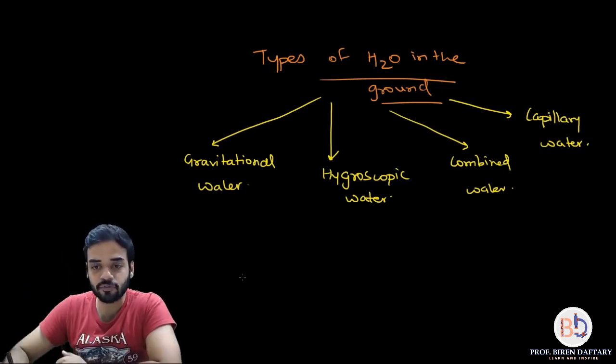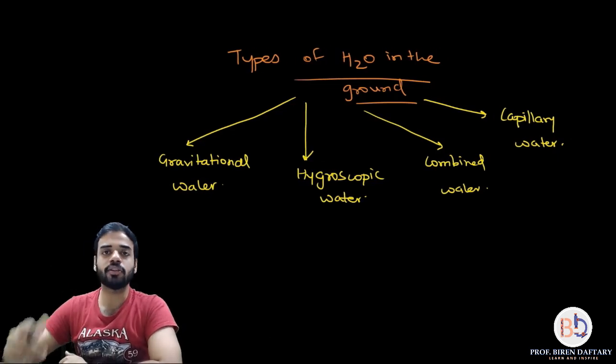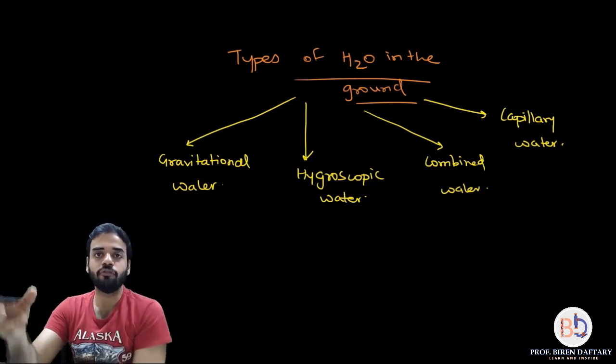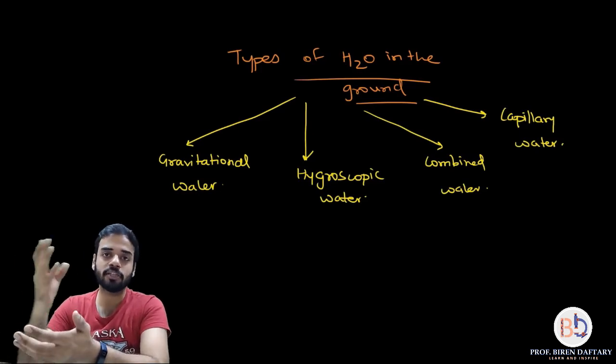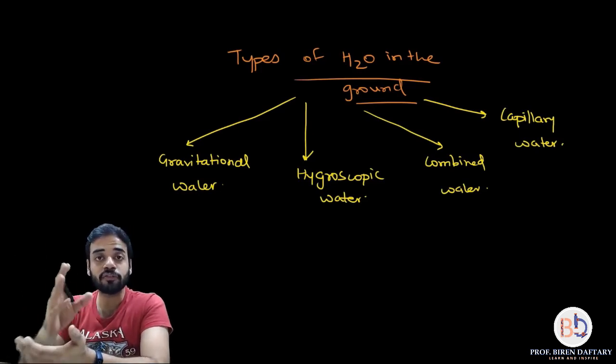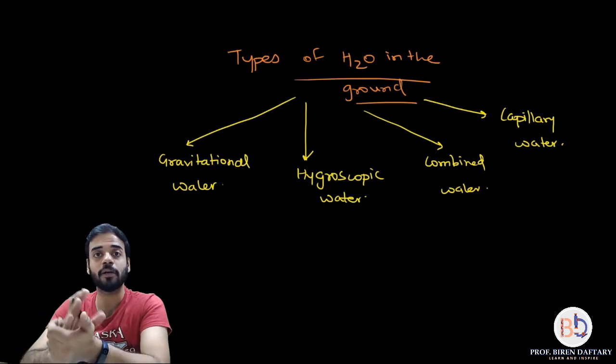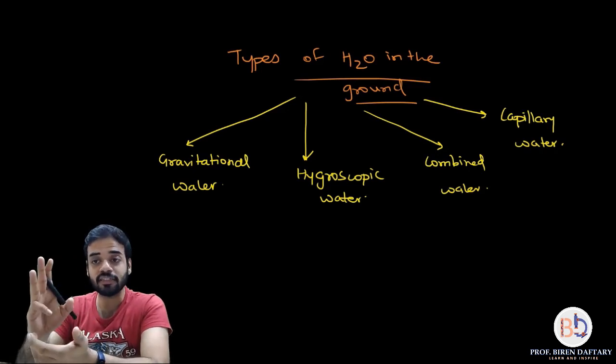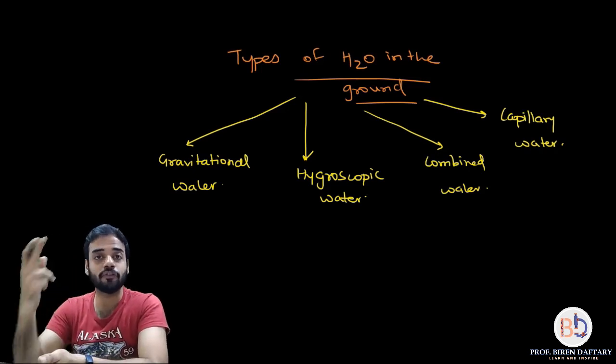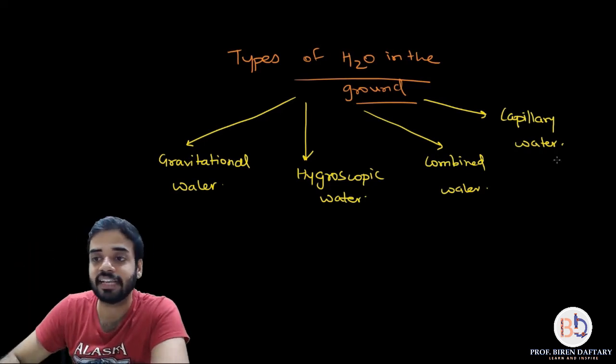Now out of these four sources, which one do you think the plants can take? Which of these sources of water can be absorbed by the roots of the plant? Out of these only one of them can be absorbed by the plant. Three sources are not available to the plant. Which of them is available? The answer is capillary water.